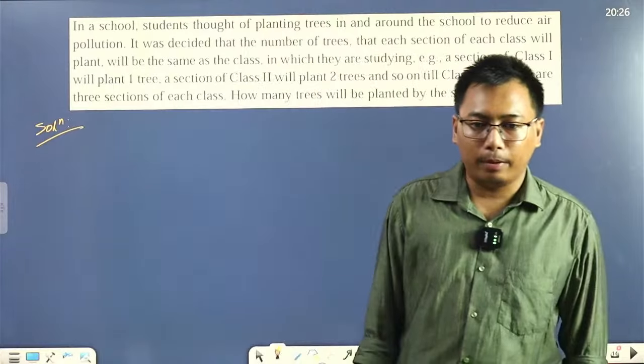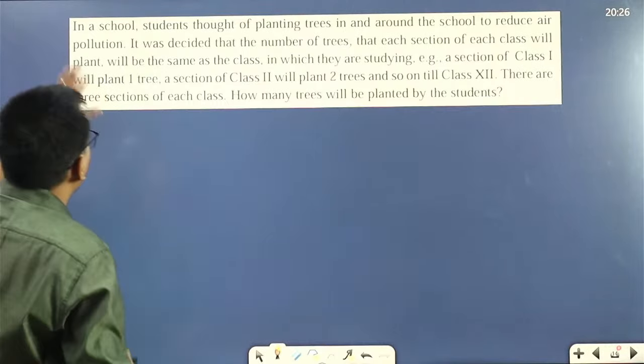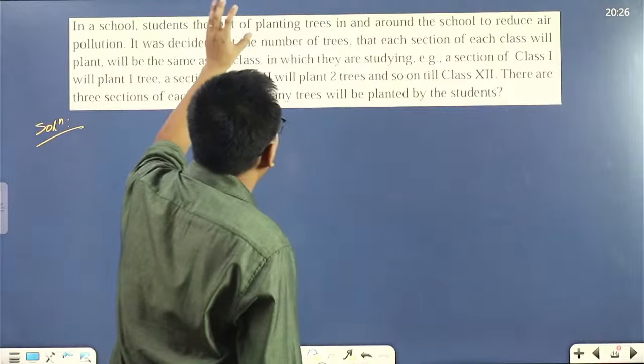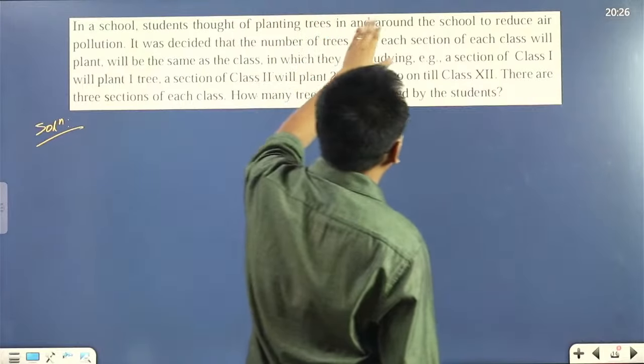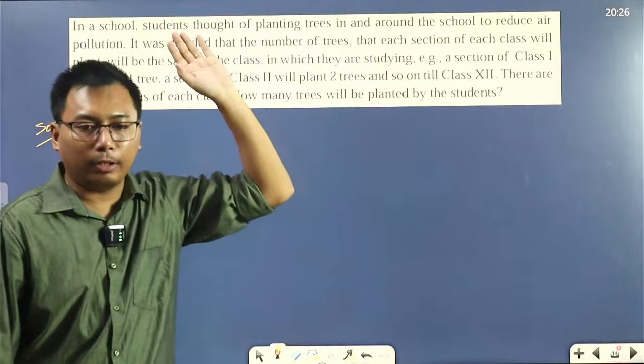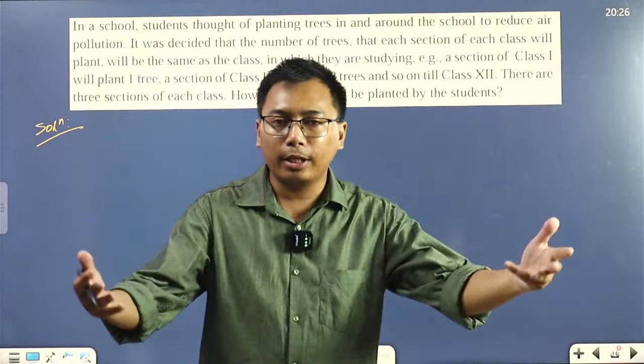Read the question properly. What do we have? In a school, students thought of planting trees in and around the school to reduce air pollution, which is good. Students took an initiative to plant trees in a school to reduce air pollution.